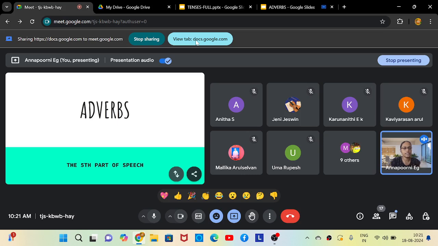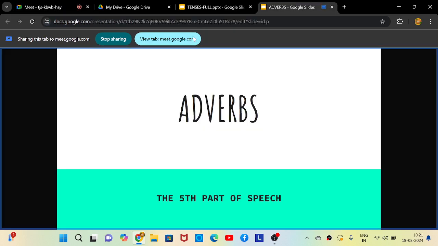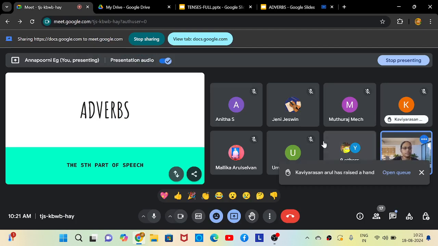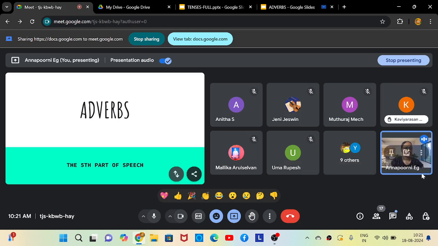Sometimes we also study noun, pronoun, verb, adverb and adjective. At that time it becomes the fourth place, but according to our classes, this is the fifth part of speech because we already studied adjectives. Okay, what are adverbs? Have you heard of this term adverb? Yes, Kavya Risen. What are adverbs?